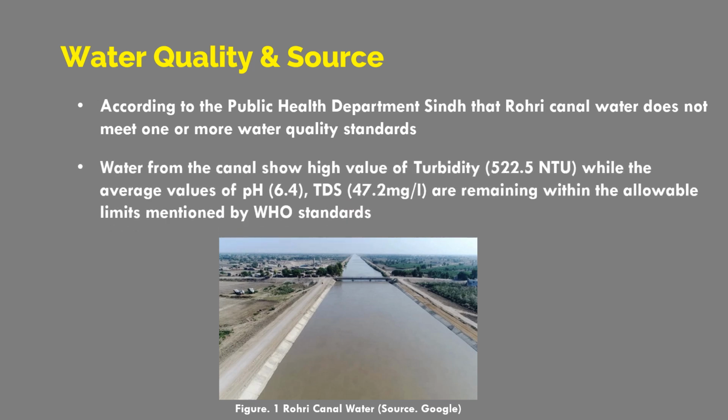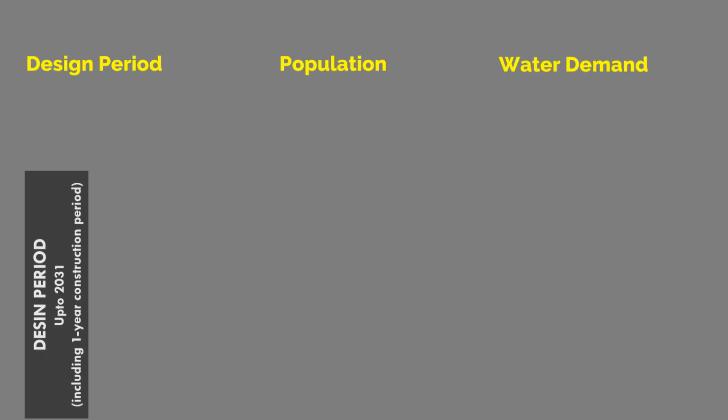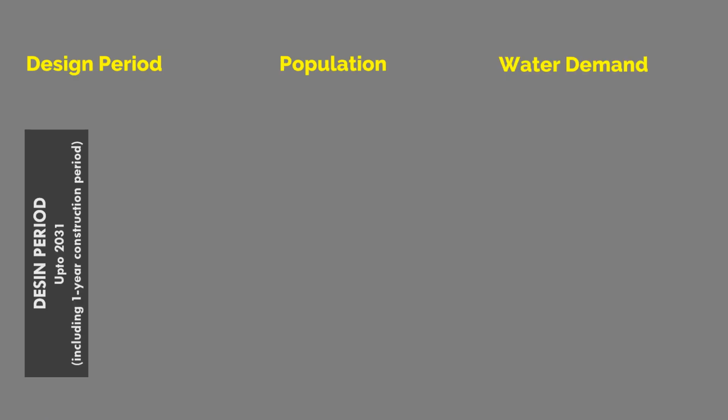Water from the canal shows high values of turbidity, with a value of 522.5, while the average pH is 6.4, TDS is 47.2 milligrams per liter, and a few other values remain within the allowable limits, as mentioned by WHO standards. For any project, design period, population, and water demand are very important.